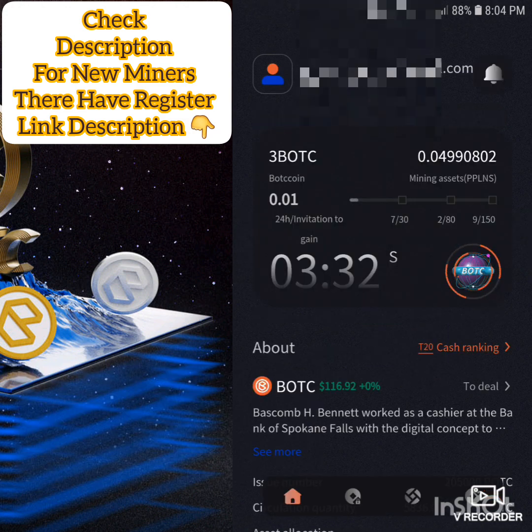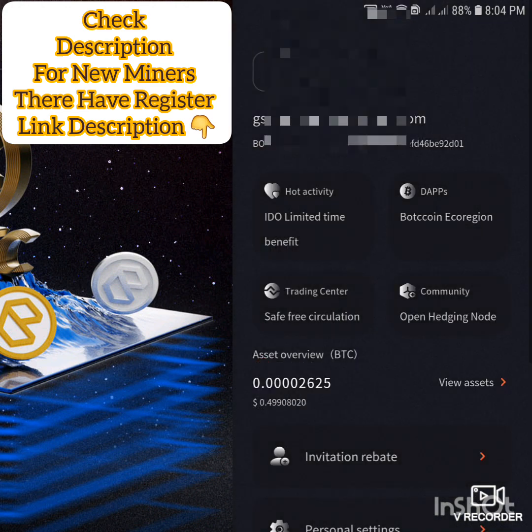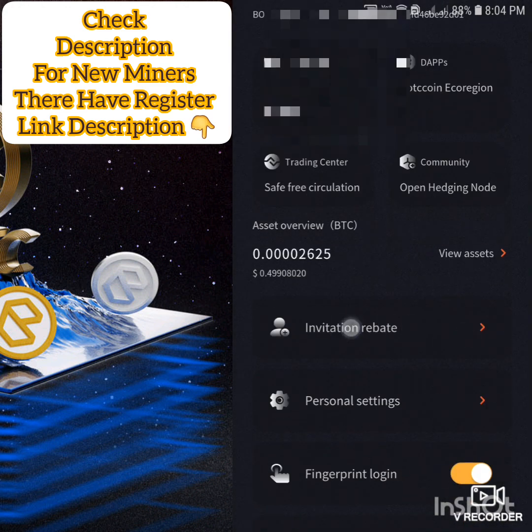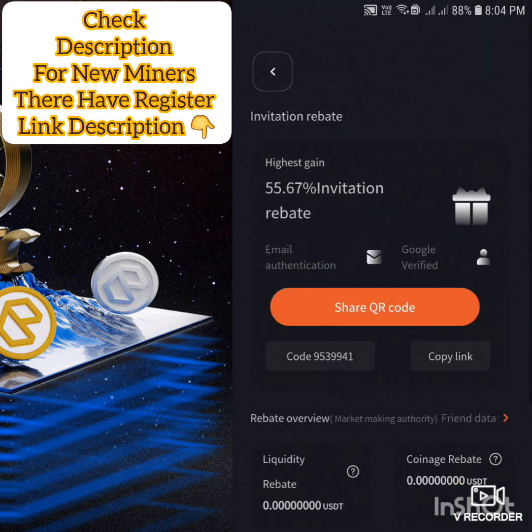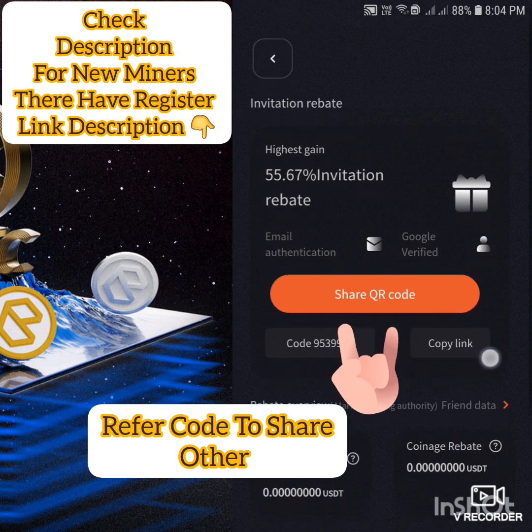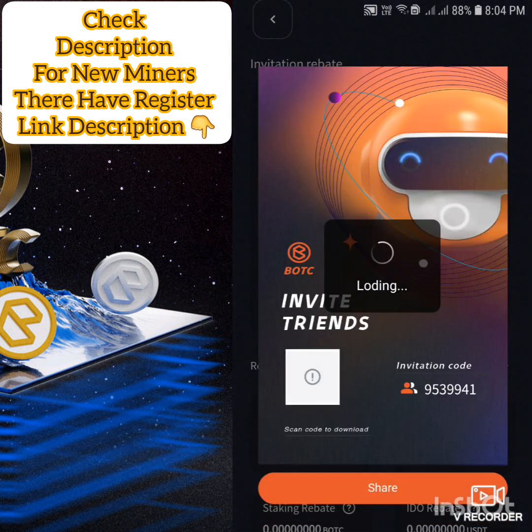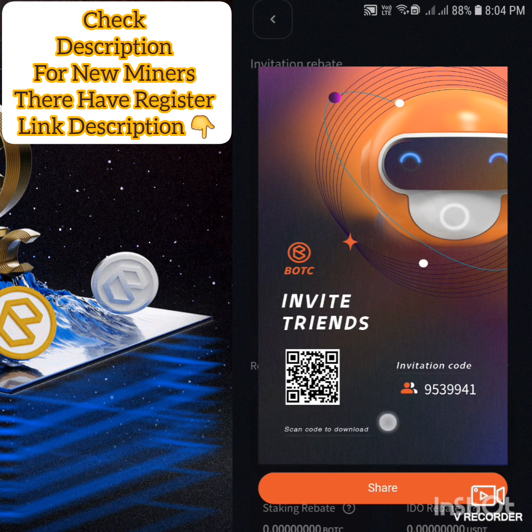One more thing, how do you invite? You have to go to this section, invite rebates. You will get your code here, you can also copy the official link, and you will also get your barcode, and it will be simple.